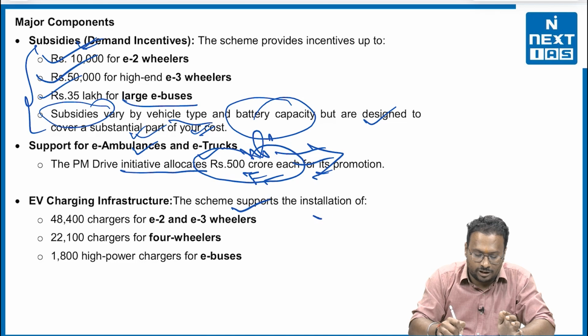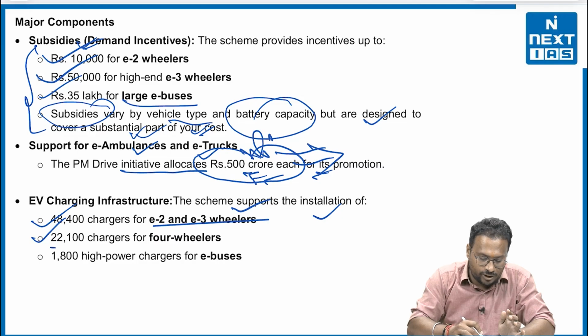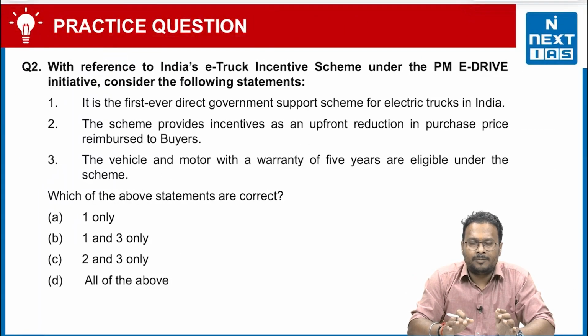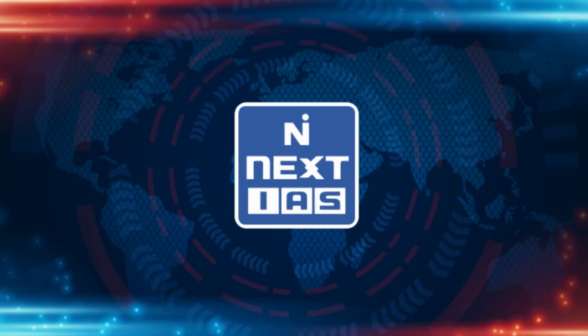The scheme supports the installation of 48,000 chargers for E2 and E3 wheelers. Second, 2,200 chargers for 4-wheelers. And third, 1,800 high power chargers for the e-buses. Now, again, this is the practice question to be practiced from this topic. Let us know the answer in the comment section.